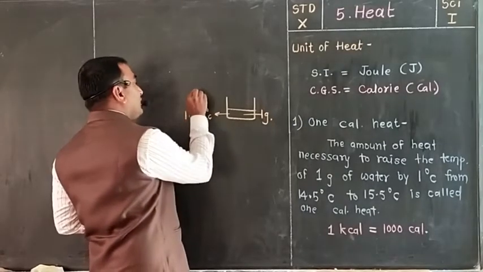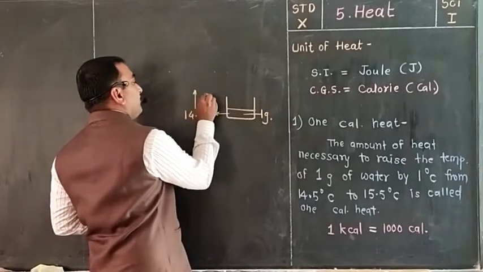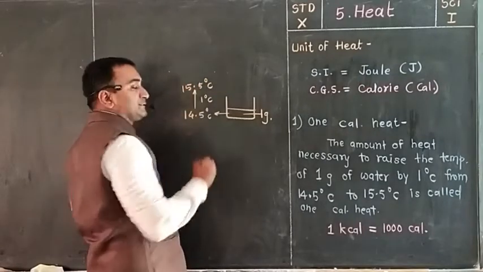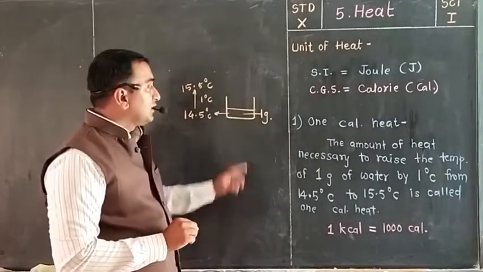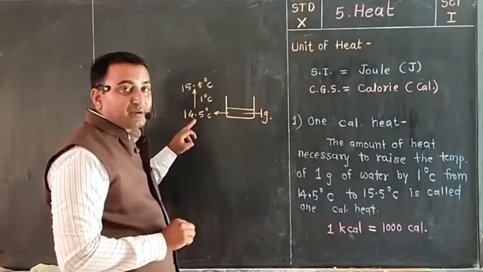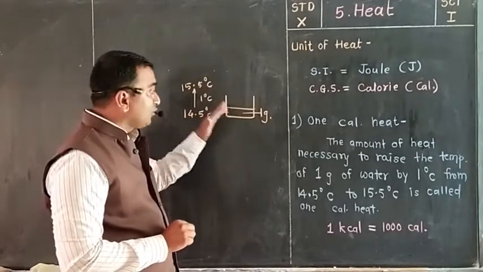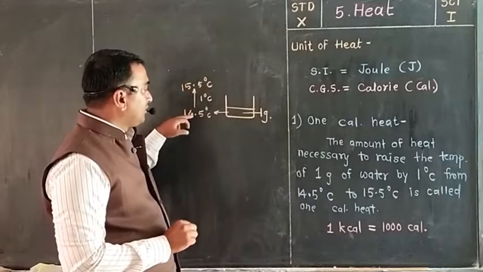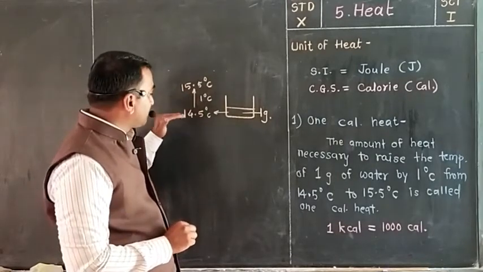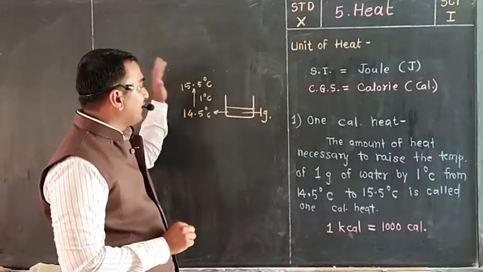Now you want to increase the temperature of this water by 1 degree Celsius, that means 15.5 degrees Celsius. So what is here? You have taken 1 gram of water. Then the present temperature of that water is 14.5 degrees Celsius. It is a normal temperature. Now having that temperature, you want to increase the temperature of this water by 1 degree Celsius, that is from 14.5 degrees Celsius to 15.5 degrees Celsius.